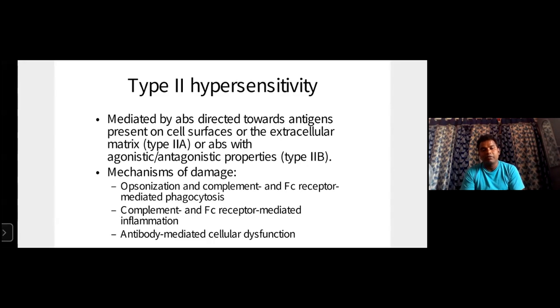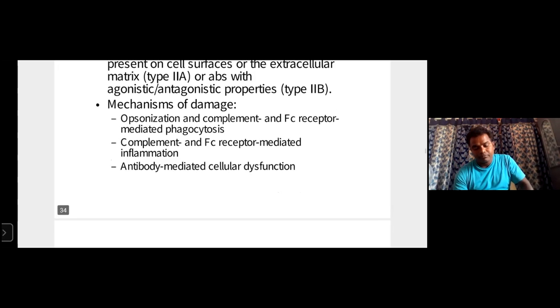In that case, what happened? Here hypersensitivity to the antigen that enters your body; the antibody is mediated with the cells. Here the antigen antibody complexes are formed. Then the complements are attached, binding with the FC receptor of the antibody, giving the phagocytosis reaction. So we face many problems. That is called antibody mediated cellular dysfunction, right?